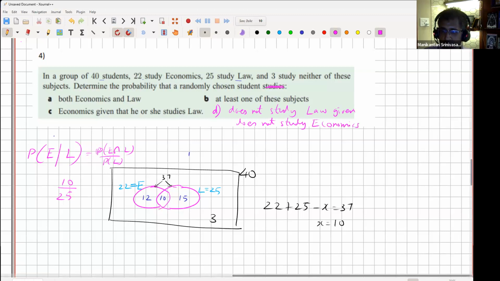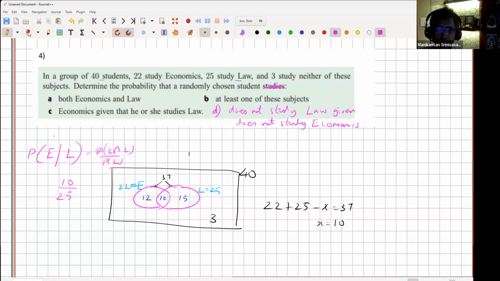Can you do this one quickly? 30 seconds. Sharma, I'll be looking for an answer from you on this.